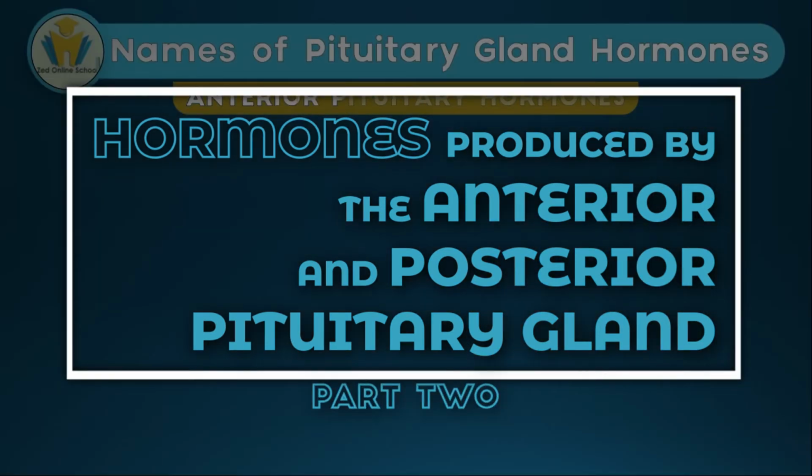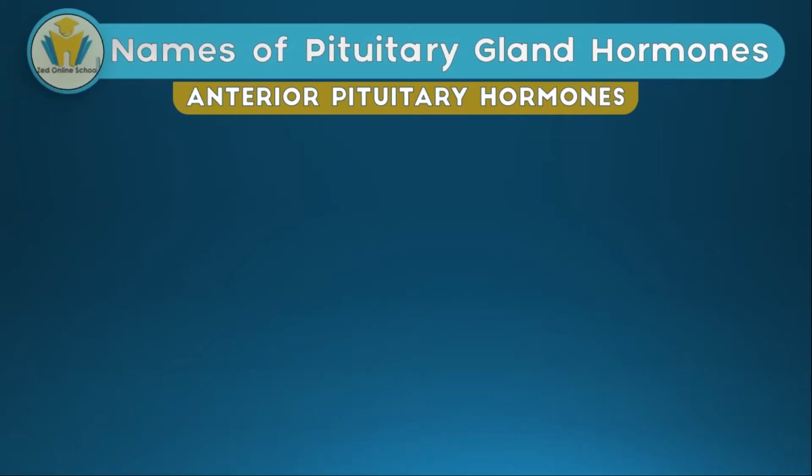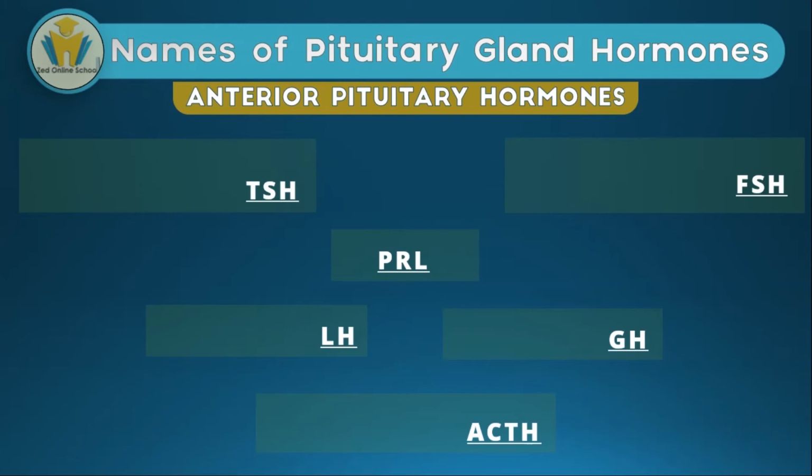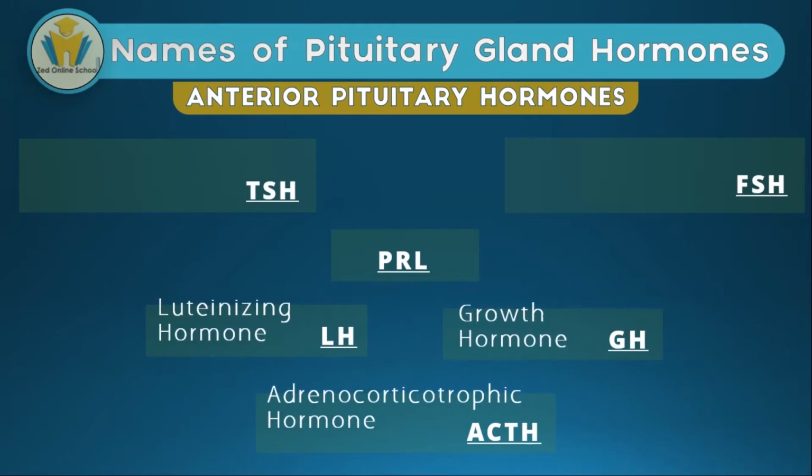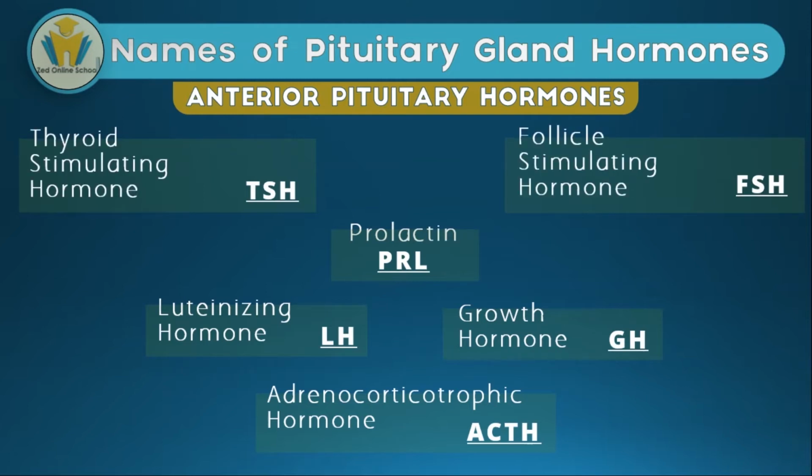Since we have two parts in the pituitary gland, we're going to look at the hormones produced by the anterior and the posterior pituitary. We have 6 hormones. These here are the abbreviations, and very soon we're going to look at what these abbreviations mean. If you've watched the video about the introduction to the endocrine system, obviously you know all the hormones that are secreted by the pituitary gland. The first here is Adrenocorticotrophic hormone, Luteinizing hormone, growth hormone, Prolactin, Thyroid stimulating hormone, and Follicle stimulating hormone. By the end of this video, you know what these hormones do and their importance in the body.